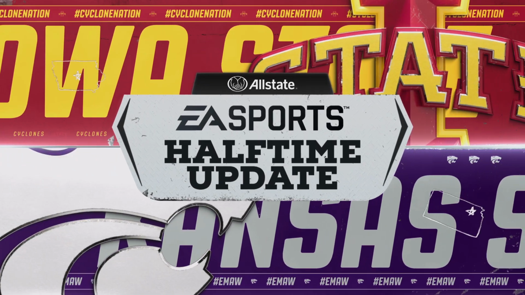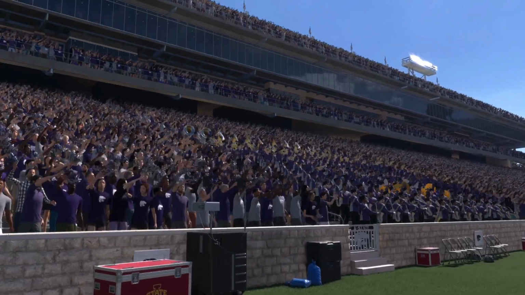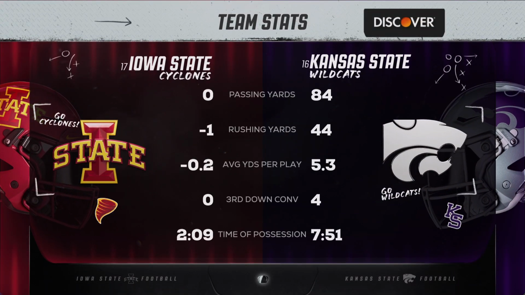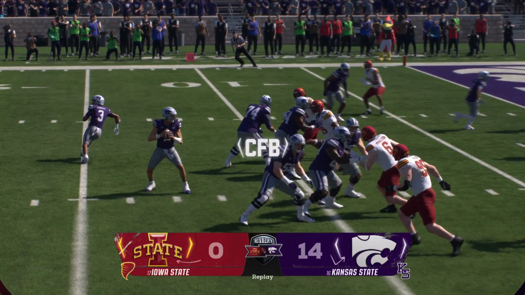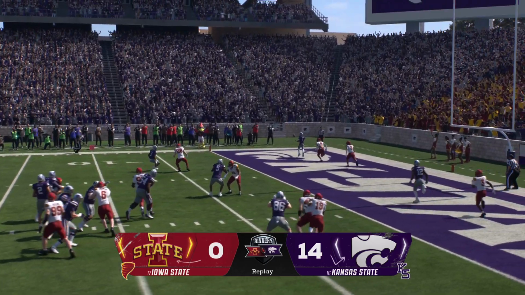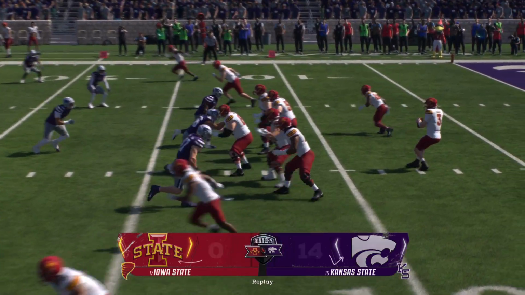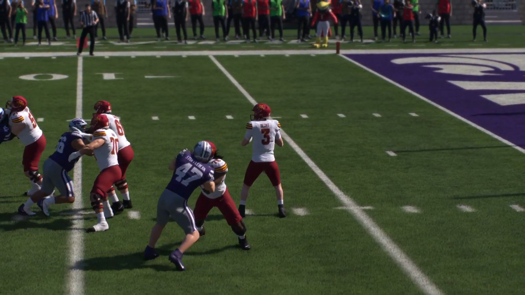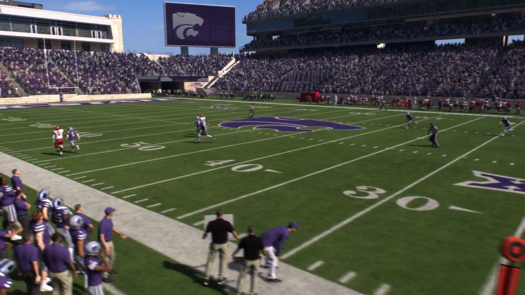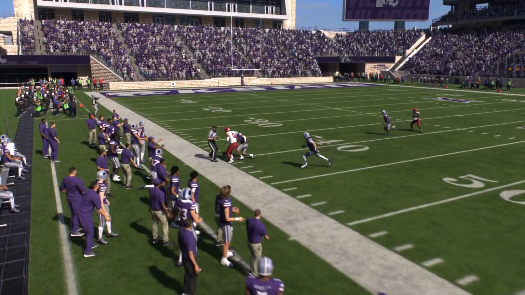And that will do it for the first half here. Kevin Connors now has our halftime update. Guys, rivalry games always bring out a ton of emotions, and they were on full display in that first half. And yes, football is a game of inches, but man, is that really the case when you consider the length of some of these possessions. Look, I'm not an analytics guy, but I do know this. The team that sustains drives and just moves the sticks might be the team that comes out on top today. With that, let's throw it back to the guys to see how this rivalry matchup plays out.